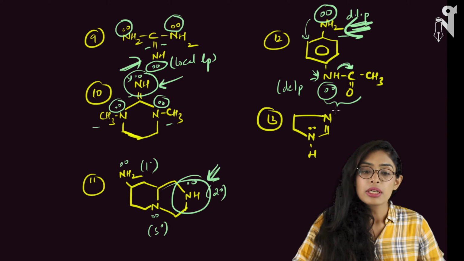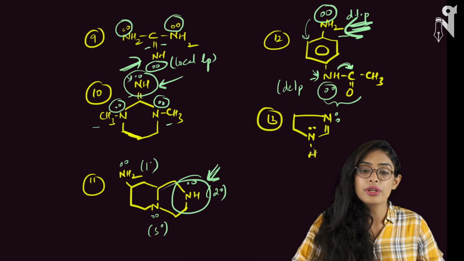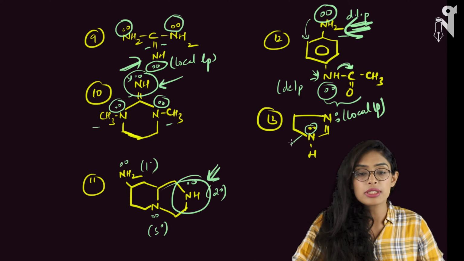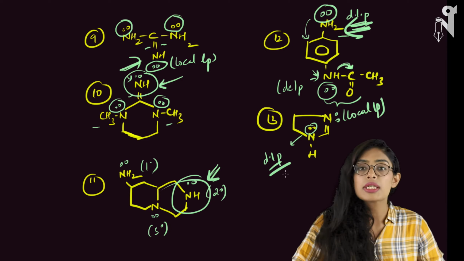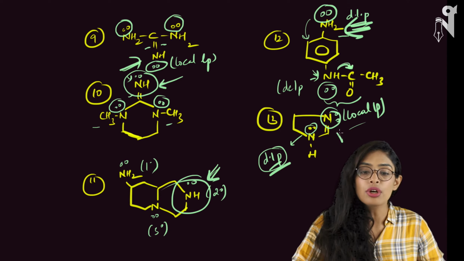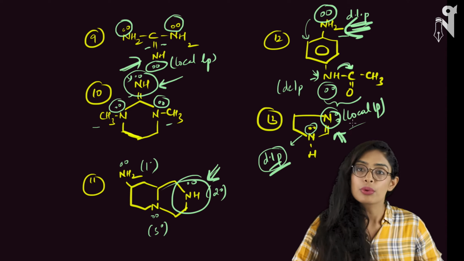Come to this compound. This compound again has a pair of electrons here which is local, whereas if you look at this pair of electrons, this is delocalized. This is a delocalized lone pair. If this is a delocalized lone pair, definitely the local one is better than that, and hence this is the right site of protonation, or this is the good site for protonation.